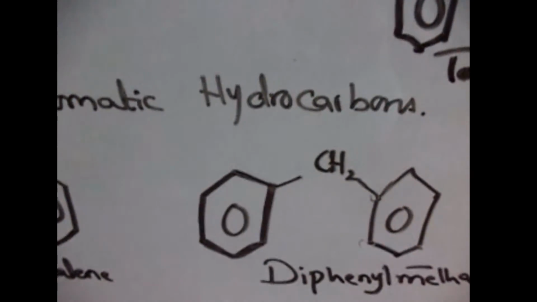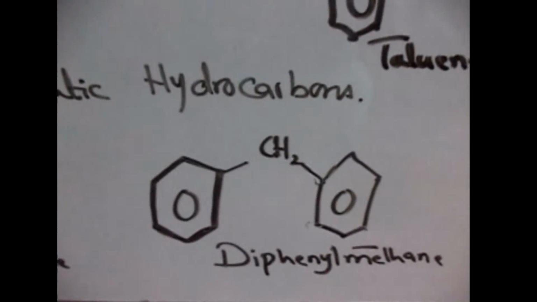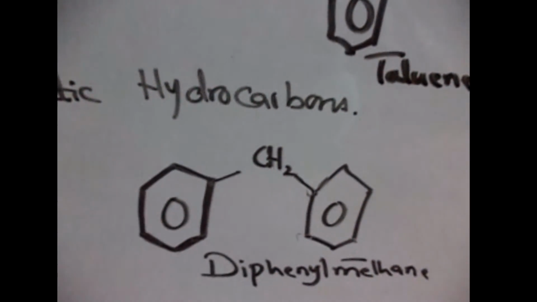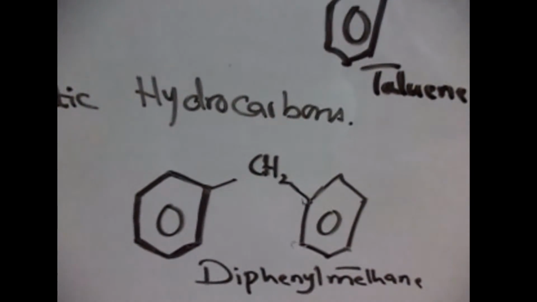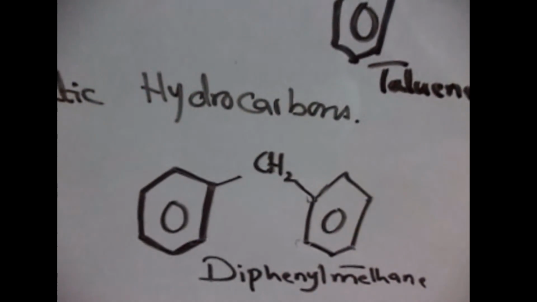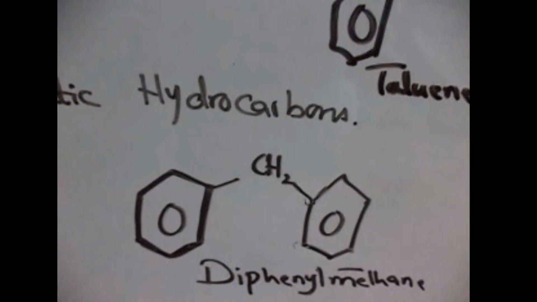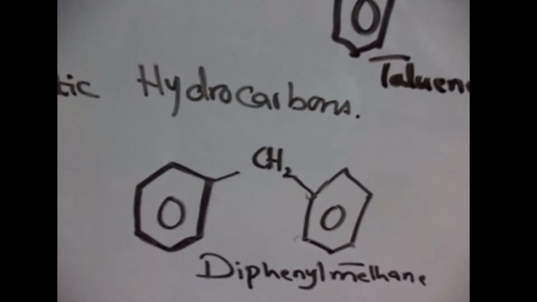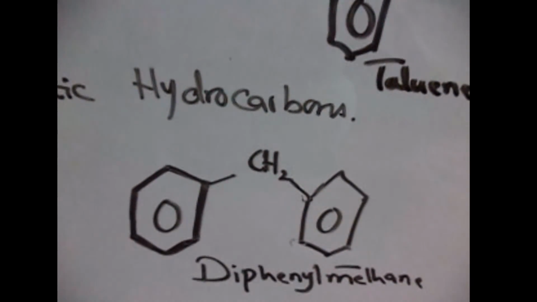And in diphenyl methane, you can see again there are two rings which are joined together by a CH2 group. Here actually two hydrogens of methane have been replaced by two phenyl groups, therefore it is diphenyl methane.